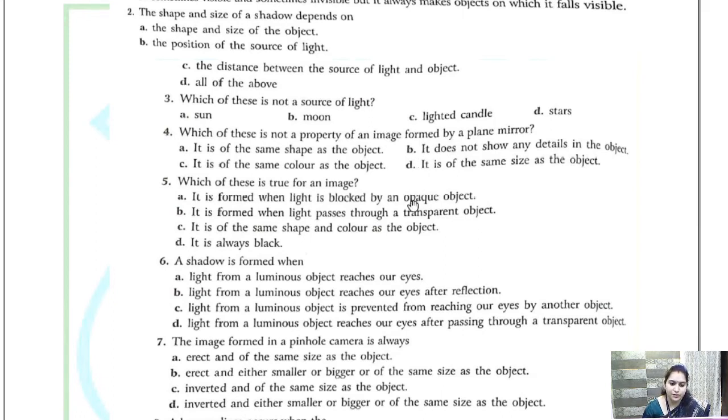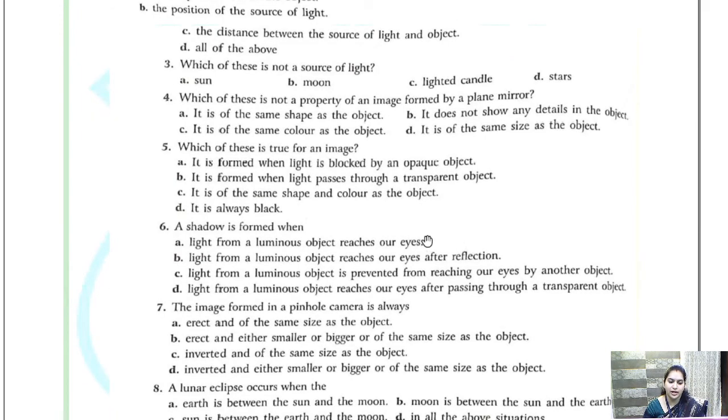Now 5th. Which of these is true for an image? Quickly. A, it is formed when light blocked by an opaque object passes by a transparent object. C, it is of same shape and color as the object. D, it is always black. Image की बात हो रही है बेटा, shadow की बात नहीं हो रही है. So what is the correct option?